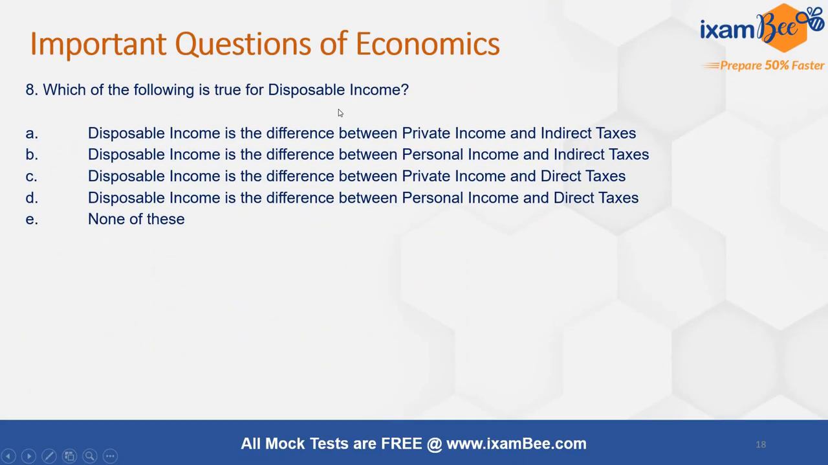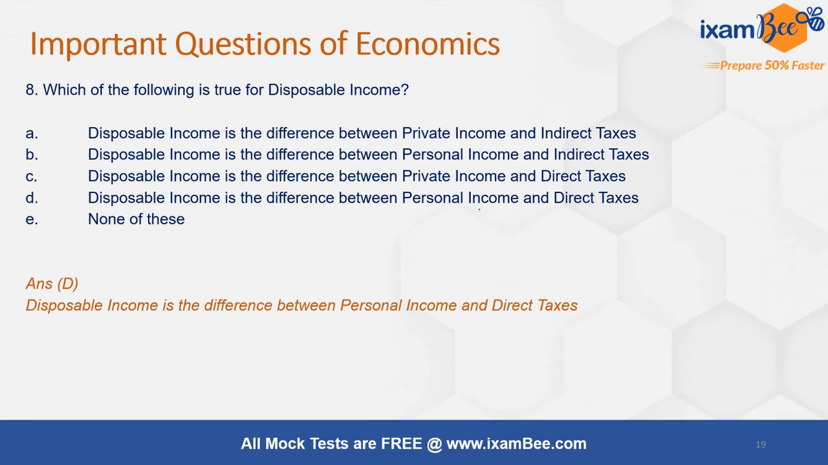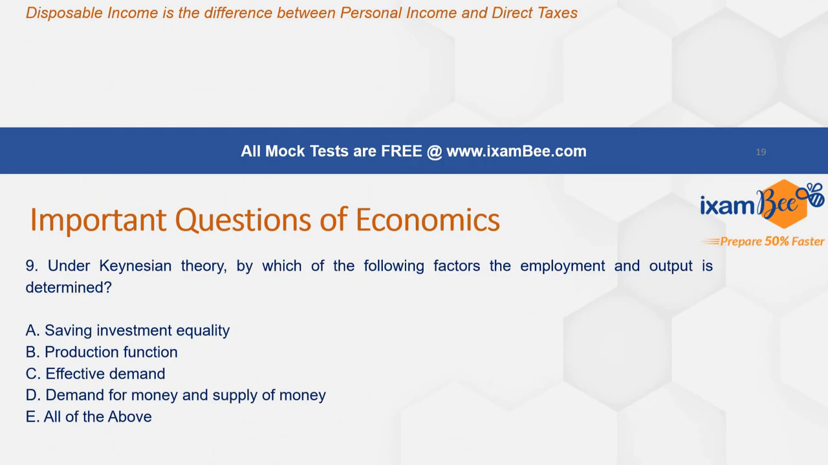Next question is, which of the following is true for disposable income? So disposable income is the difference between your personal income and the direct taxes. It is not the difference between private and direct taxes, right? So the right answer here is answer D, personal income and direct taxes.